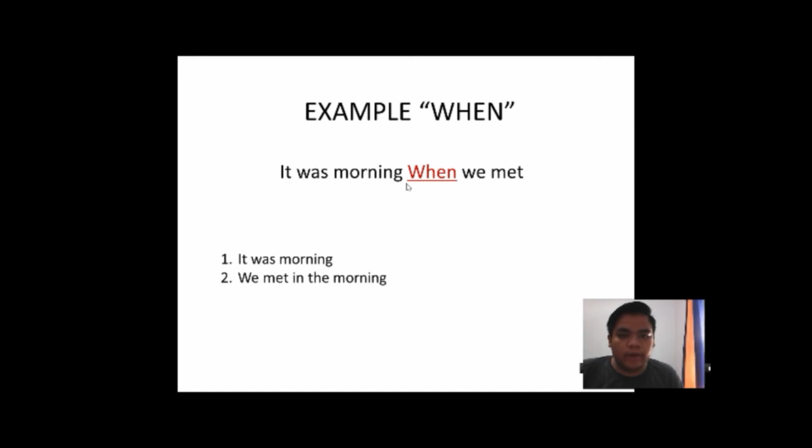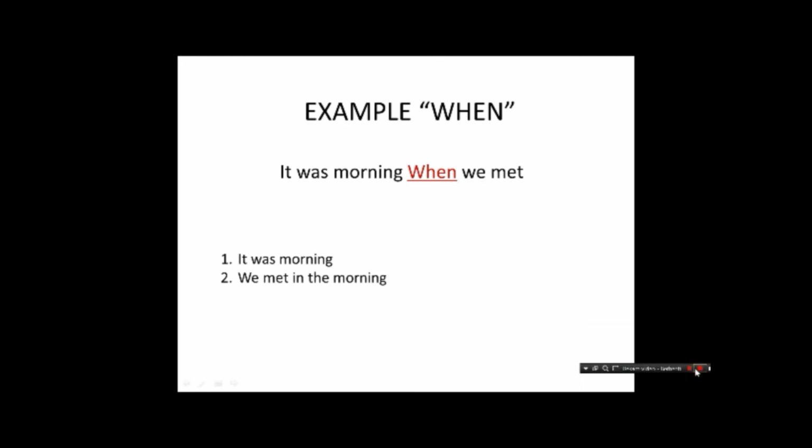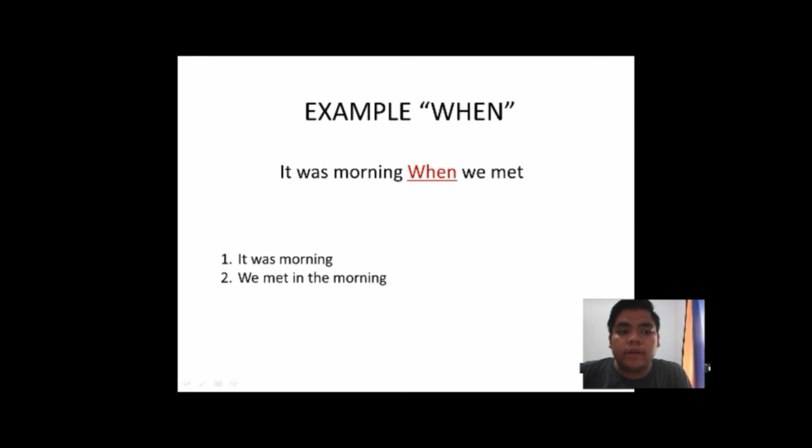It was morning when we met. We can see the sentences are talking about the same time. So, we shouldn't mention the time twice if we want to consolidate the sentence. We just need to use when as the conjunction of the new sentence.